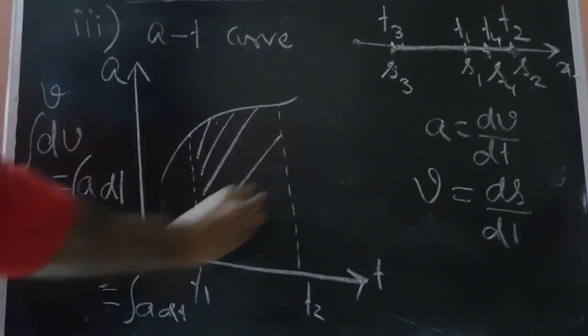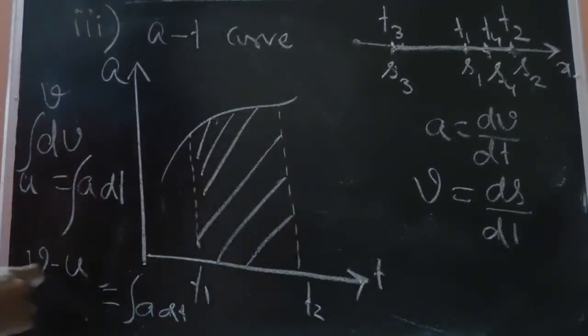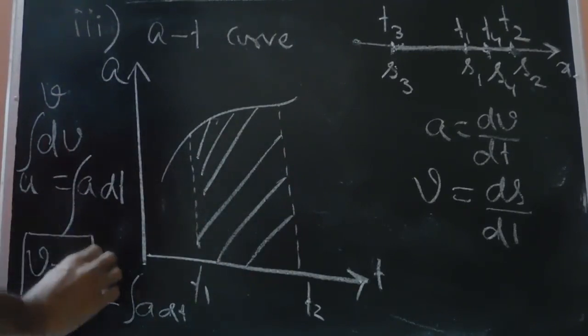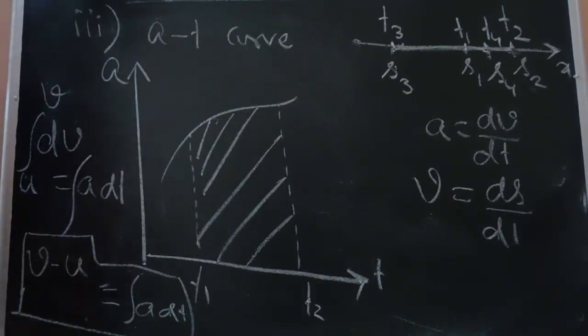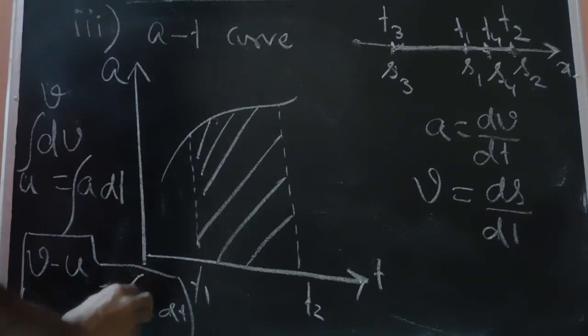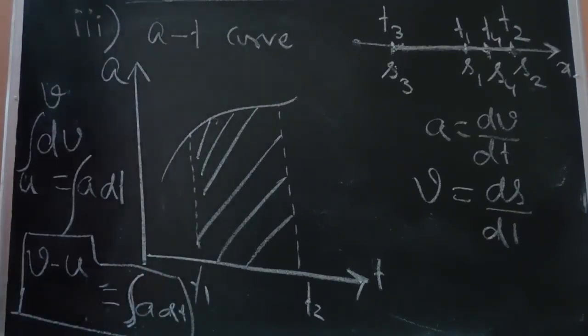So the area under this curve is given as v minus u. So this area under the AT curve gives us the change in velocity, from t1 to t2. So this is one of the important inferences. As we solve some more problems, we will be using these equations. Then many of the doubts will be cleared out. So the area under the AT curve gives us the change in velocity. This is one of the inferences that can be drawn.